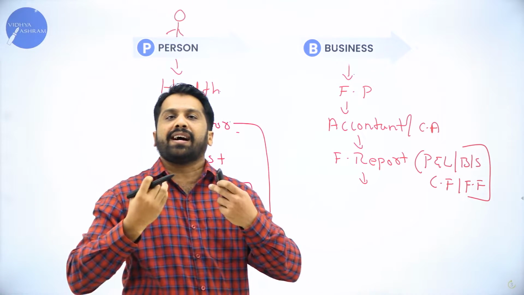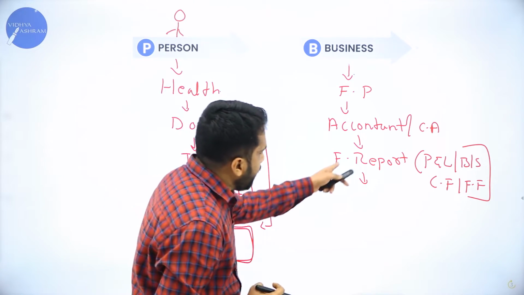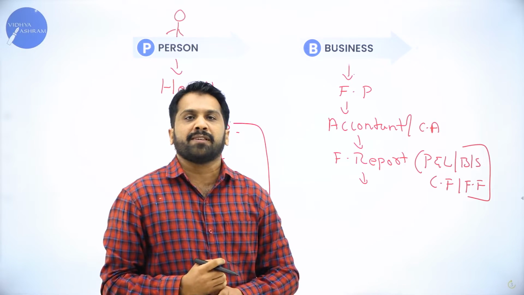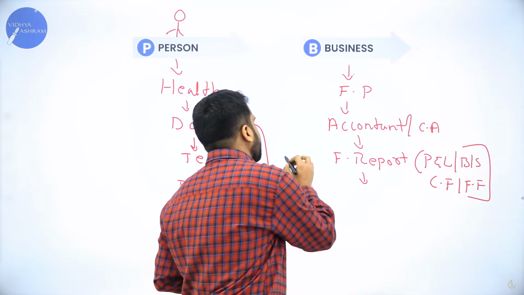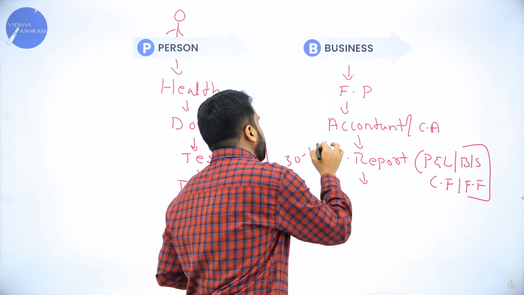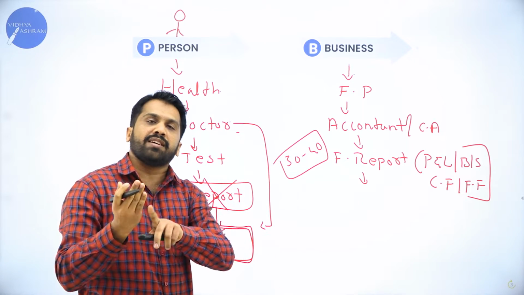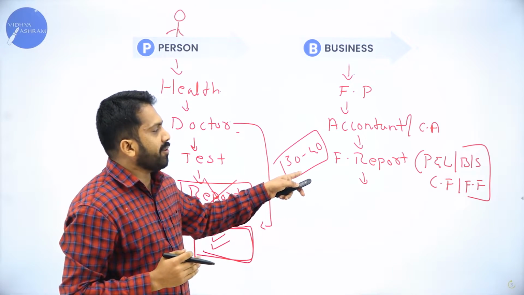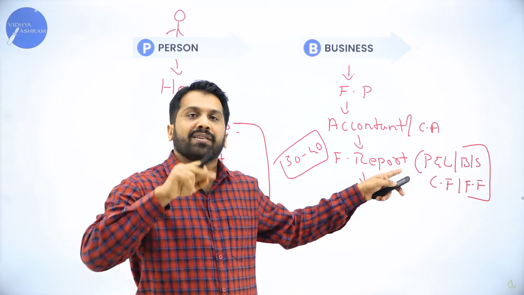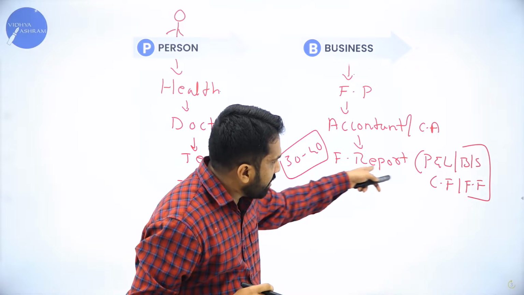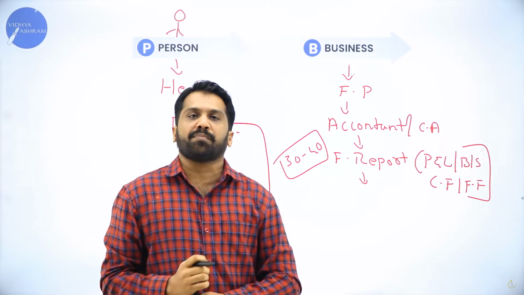If I am not from an accounting background, can I understand all these reports? Normally these reports come to around 30 to 40 pages. Can you understand 30 to 40 pages if you are not from a commerce background? The answer is no. You cannot understand all these financial reports.